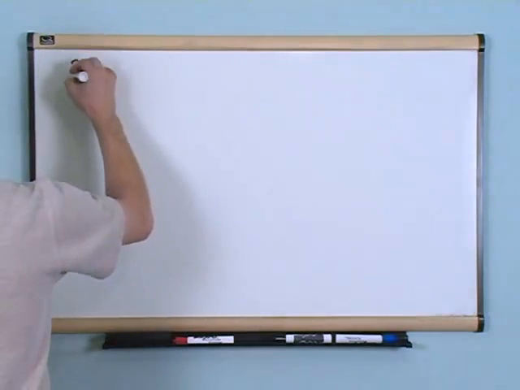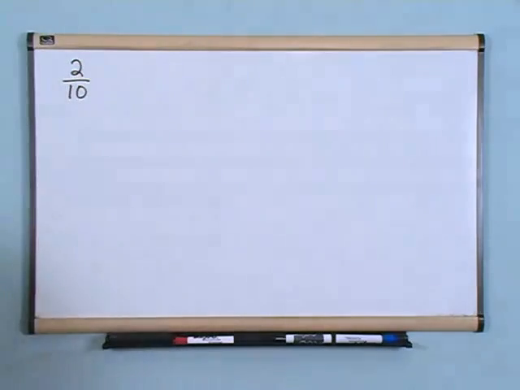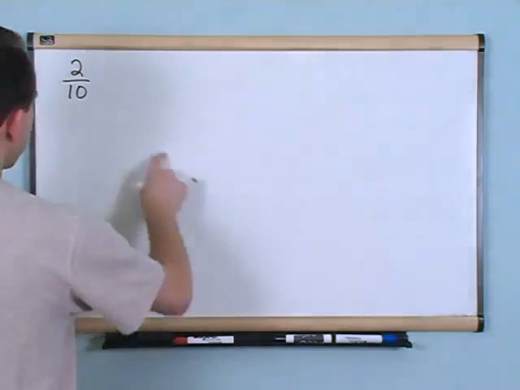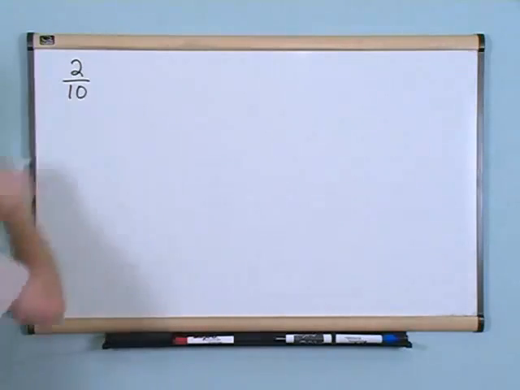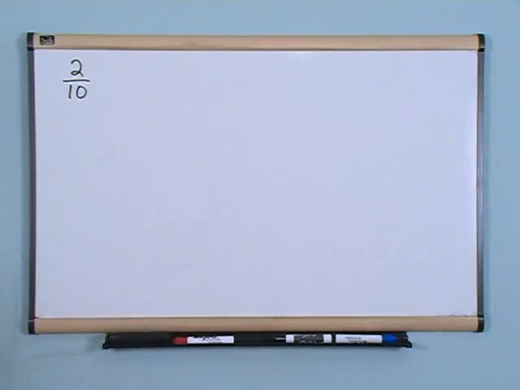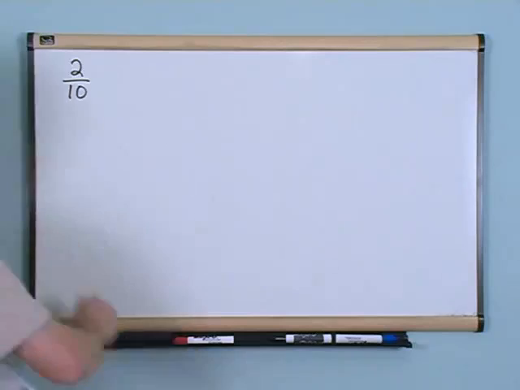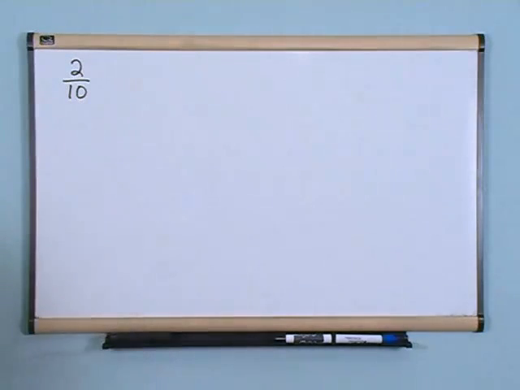If a problem says, convert this fraction to a percent, how would you do that? Well, this is a fraction. You can draw your pie graph, make 10 pieces, and shade 2 of those pieces, and that would be true. How would you convert this to percent? The trick is, you need to transform this fraction so that the bottom number is 100.